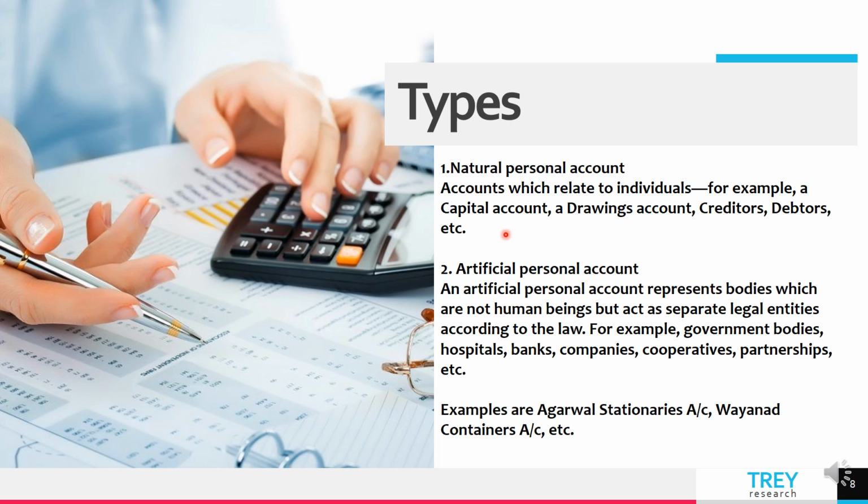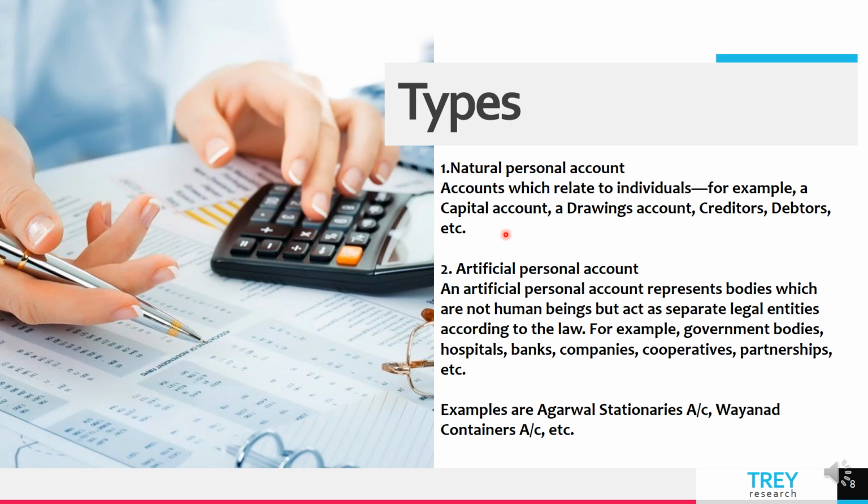Now, we often say regarding a company that a company is a separate legal entity from its owner. You must have studied it in class 9 if you had taken up commercial studies as your main subject. So, a company and its owner are separate entities. Now, this was recognized in the famous case of Salomon versus Salomon and Company Limited.